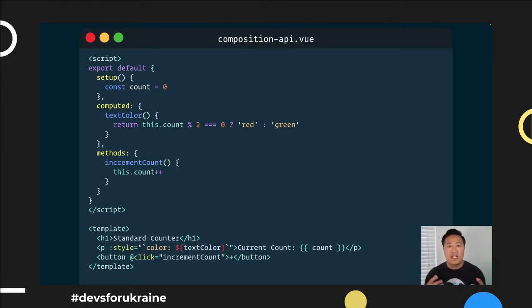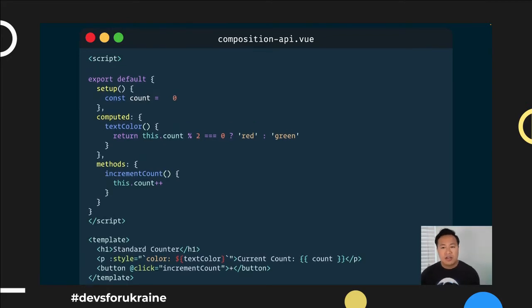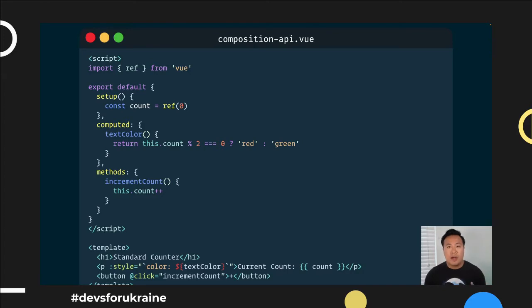And so in other words, we've got to tell Vue that this is going to be a reactive data property that we want to watch. How do we do that? Well, we do this in a declarative way by importing a helper method from Vue called ref. Think of it as a reactive reference. This is how we differentiate between a standard constant and something that's going to be tracked by Vue. So here we have a const count where it's a reactive reference and we're tracking this 0.